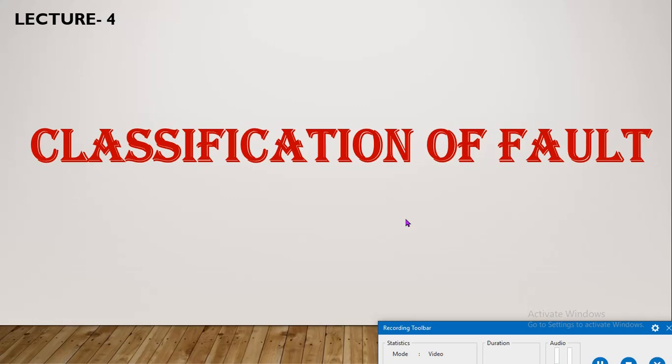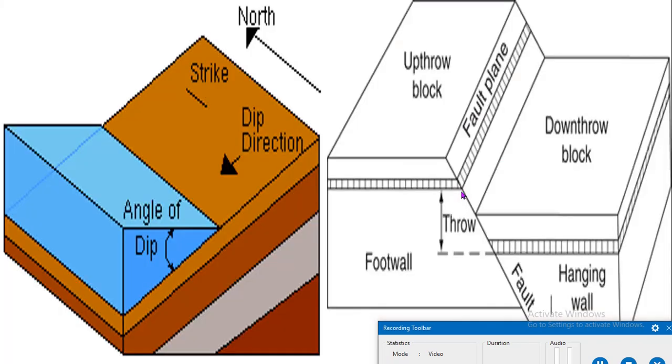Generally, fault classification is based on four factors: dip, strike, footwall, and hanging wall, which I discussed earlier. So what is the footwall and hanging wall? A fault is a fracturing and displacement of strata. When fracturing occurs in a strata, then one strata is divided into two blocks. One block is known as the footwall and another block is known as the hanging wall. The upper block is always known as the hanging wall, and the lower block is known as the footwall.